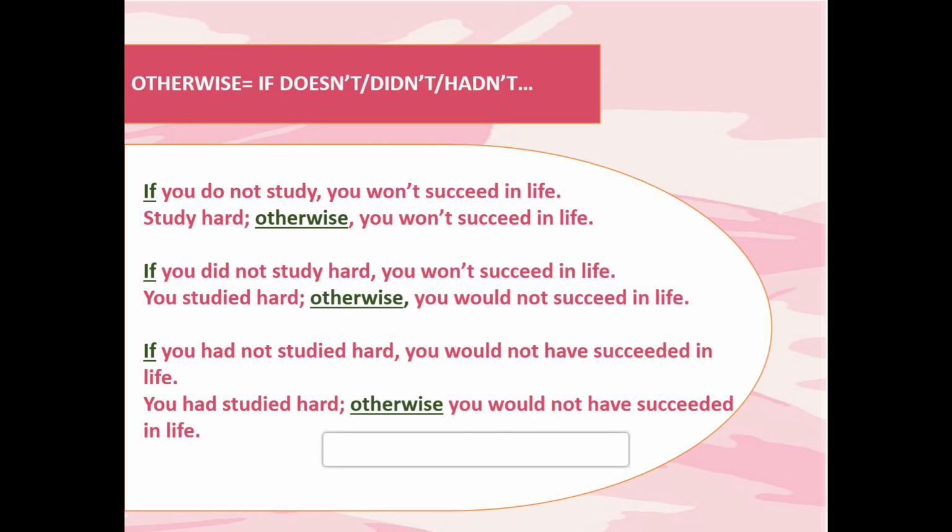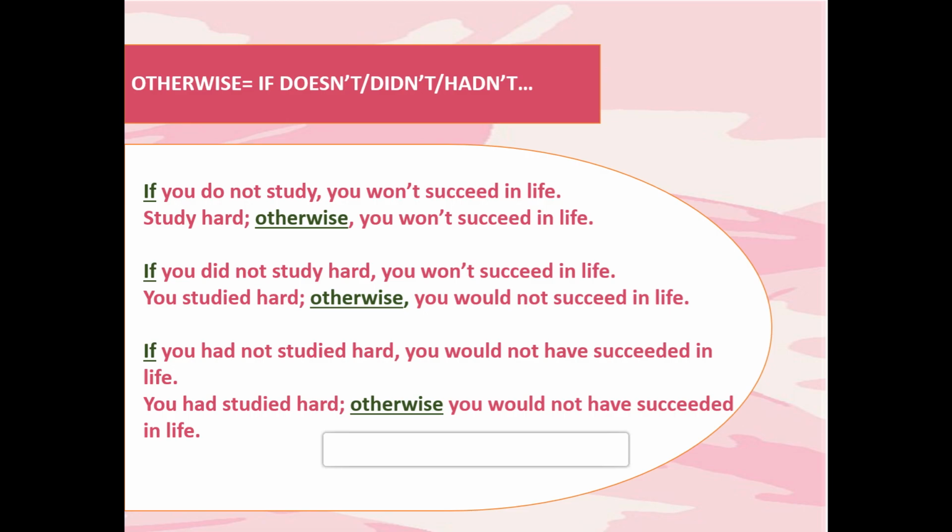Now the next word is otherwise. Otherwise means if it doesn't, if it didn't, if it hadn't. I have given three examples here, and each example is of one type. The first example is type 1, the second example is type 2, and the third example is type 3. Now, in the first example: if you do not study, you won't succeed in life.